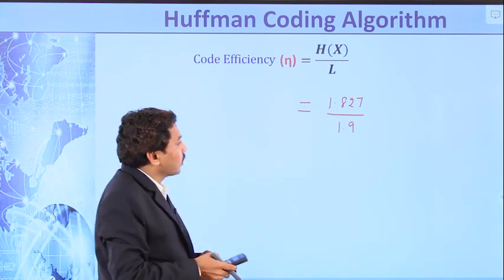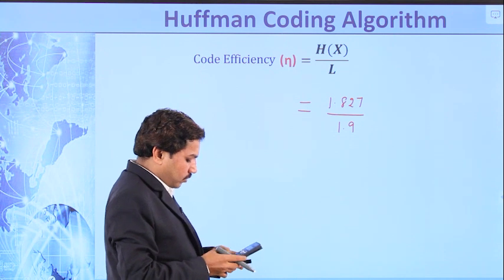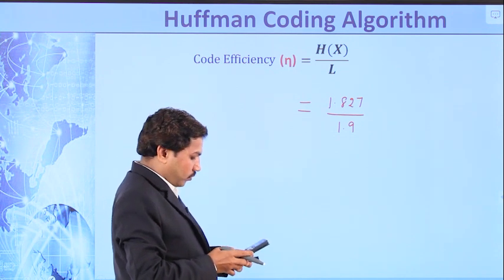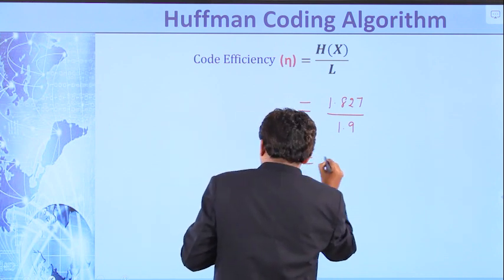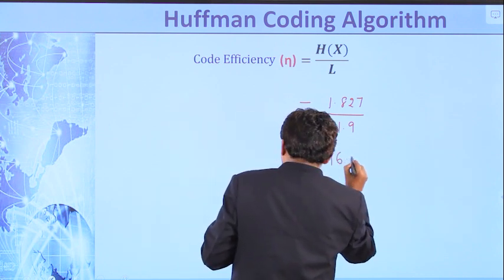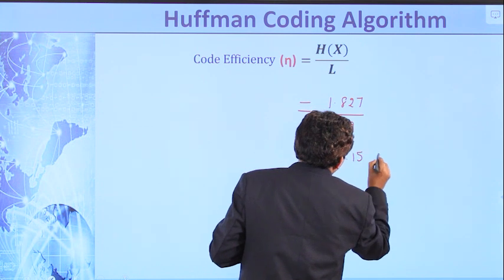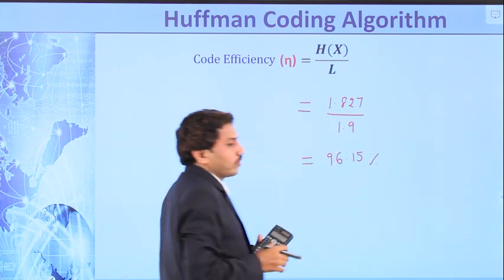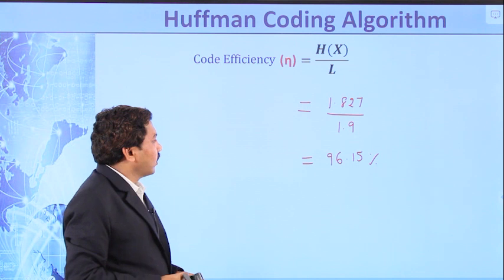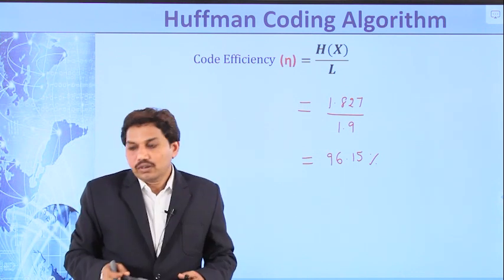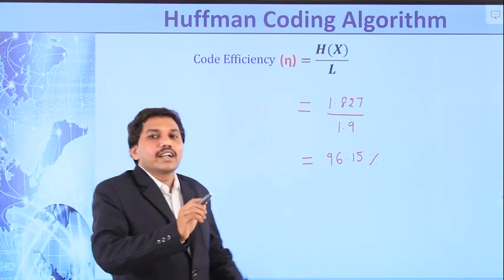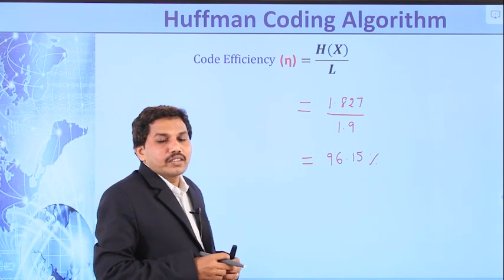So calculate the value, which is equal to 96.15 in terms of percentage. The efficiency of the code is 96.15%.